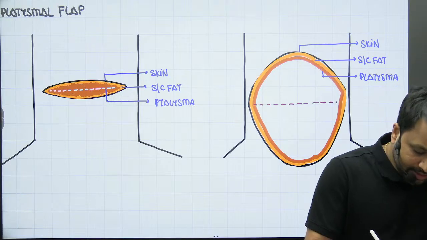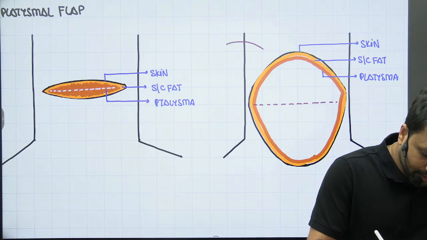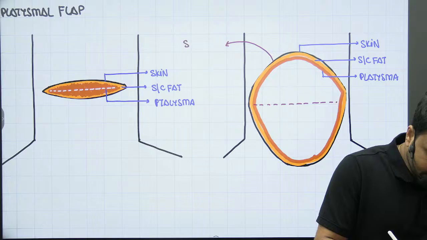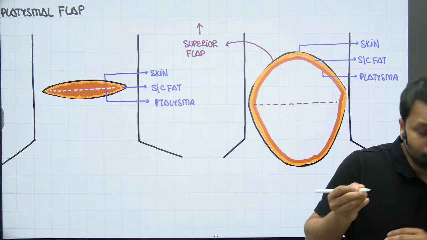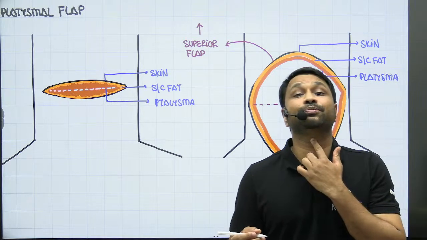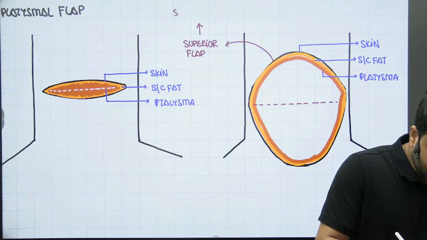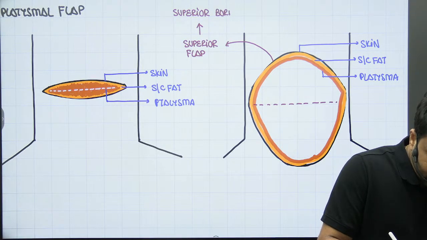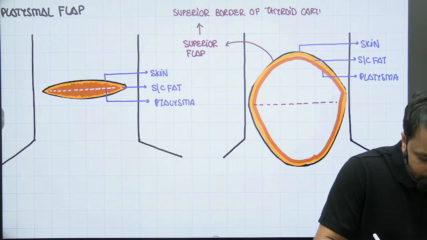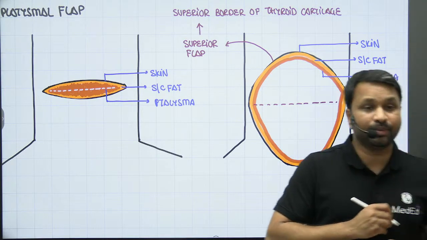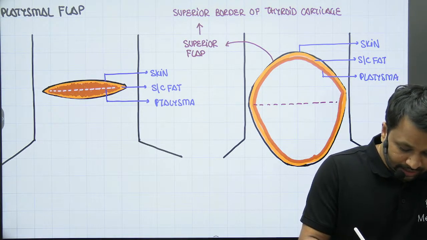if you look at this, this is what we call the superior flap. Now the superior flap is going to be raised to what point? The superior flap will be raised all the way to the superior border of the thyroid cartilage, right? It is raised all the way to the superior border of the thyroid cartilage,